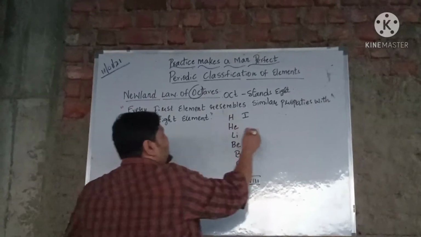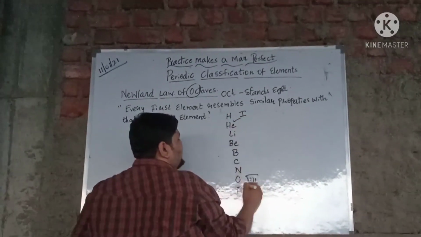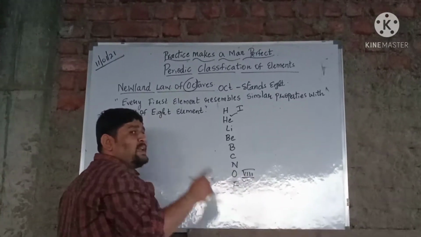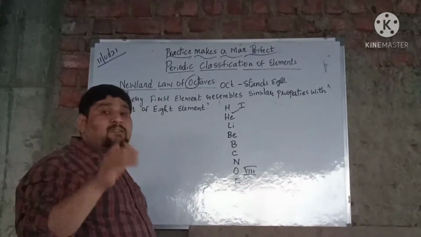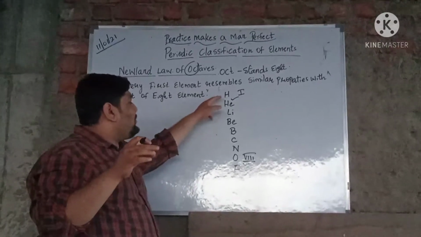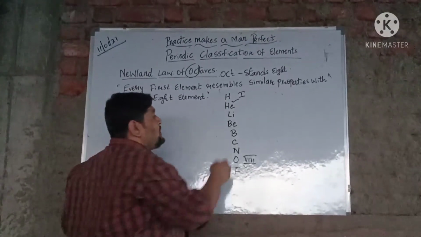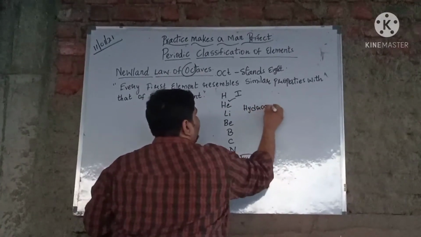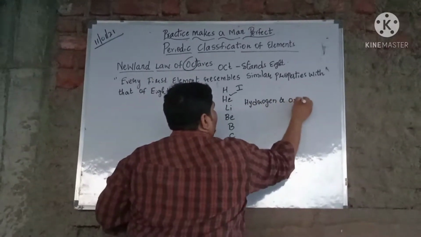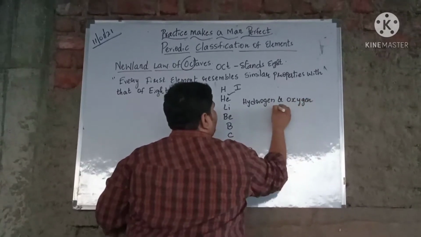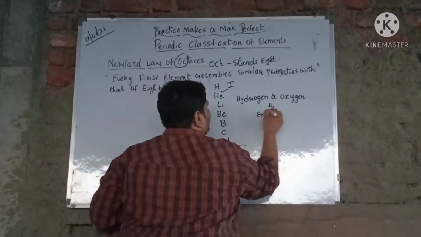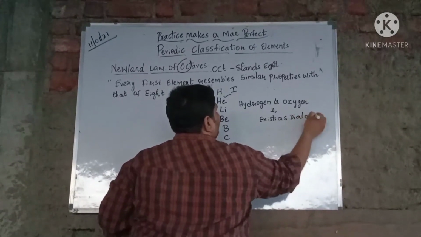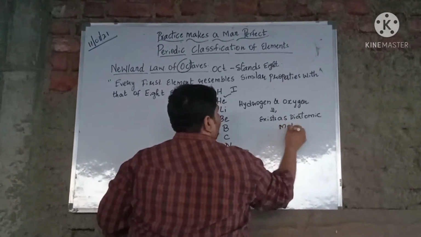For example, we know that hydrogen is the first element and oxygen is the 8th element, so you can find some resembling properties between hydrogen and oxygen. So can you say what is the resembling property which you can see? As you know, hydrogen and oxygen exist as diatomic molecules. They exist as diatomic molecules.